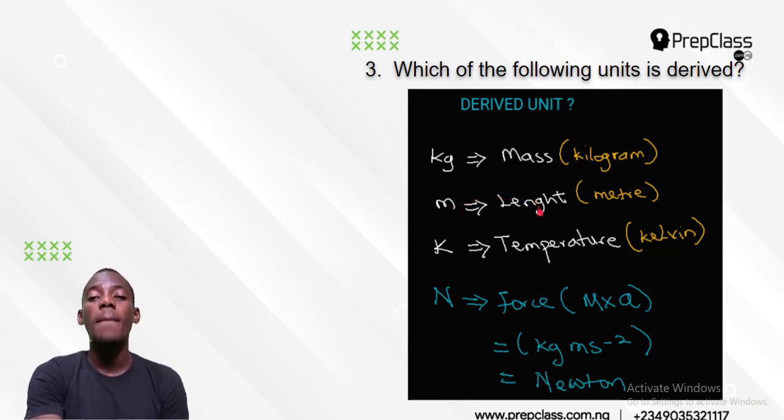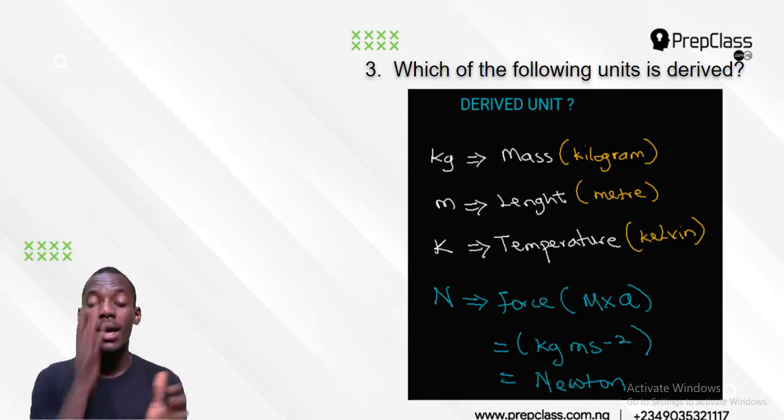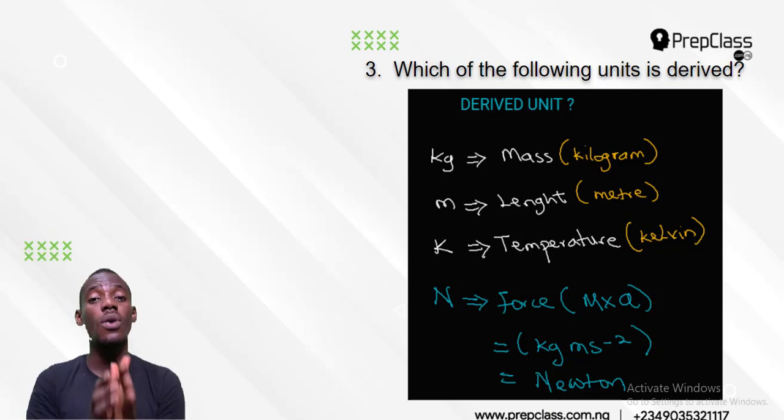Then length is for meter. Length is also a fundamental quantity in physics. It cannot be derived from any other formula. Length is length, and its unit is meter. So meter is also a fundamental unit. Then temperature is Kelvin. Kelvin is the fundamental unit of the fundamental quantity temperature. So they are all fundamental. That means they cannot be made from any other formula but themselves.